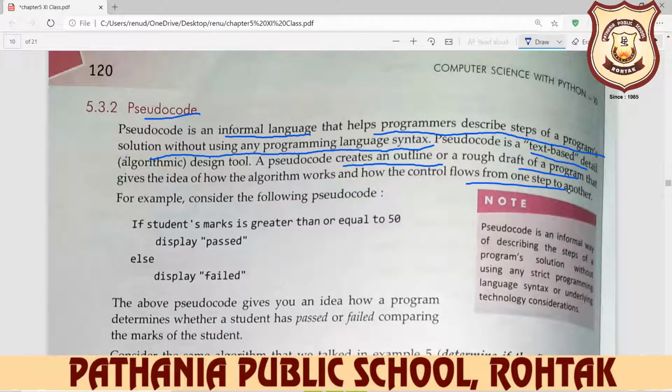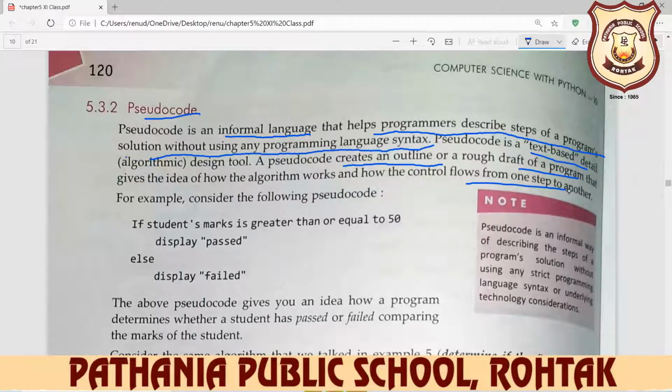See beta, algorithm is the step by step procedure of the program written in simple English language. Flowchart is the pictorial representation of the program, and pseudocode is the informal language description of your program, an outline of your program, a rough draft of your program.